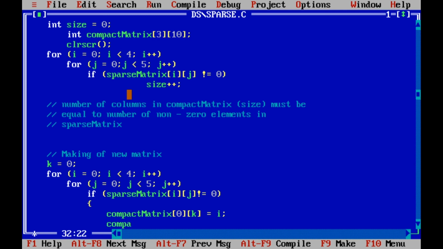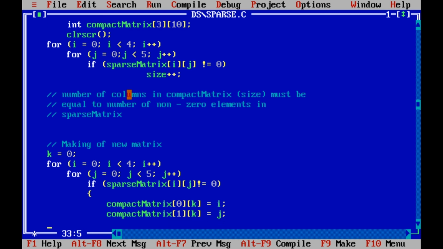Then compact matrix 1k is equal to j, the column number. And finally compact matrix 2k is equal to sparse matrix ij, so the actual element is placed there.